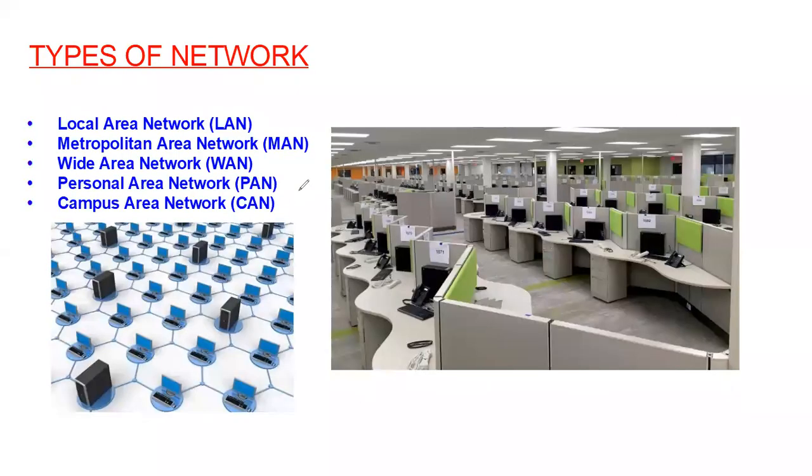So there are different network types. We have local area network, which is also known as LAN. We have metropolitan area network, which is also known as MAN. Then we have wide area network, which is also known as WAN. Then we have personal area network, which is also known as PAN. Then we have campus area network, which is also known as CAN. We will discuss these different network types one by one in detail.